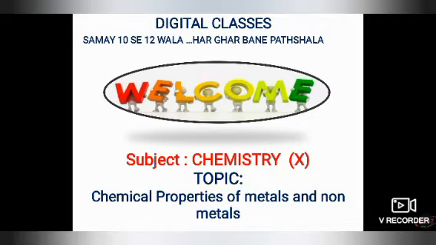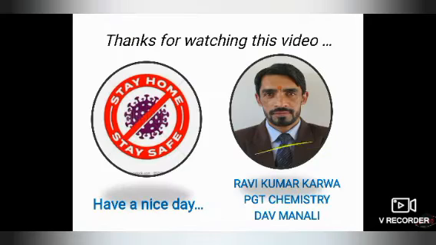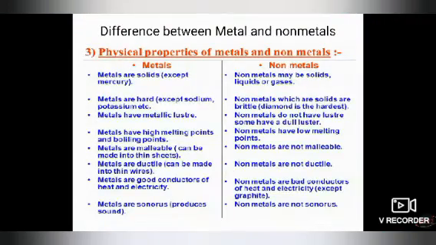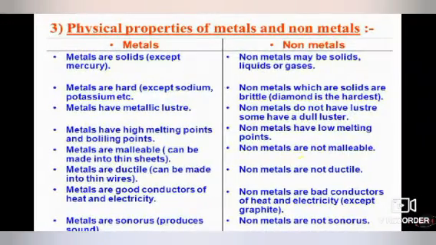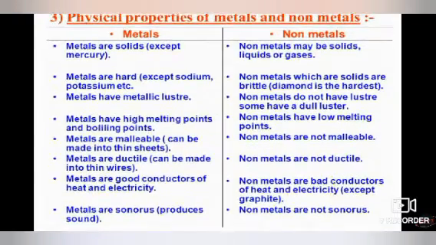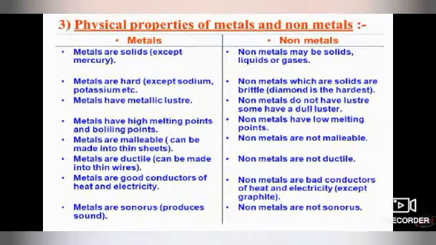As last week we started our chapter, metal and non-metal, and we have done some topics: introduction of metal and non-metal, and physical properties of metal and non-metal. In the last video we discussed the difference between metal and non-metal on the basis of physical property, which is a very important question, and most of the time it comes for 4 or 5 marks also. So let's recapitulate the same topic once again: physical properties of metal and non-metal.